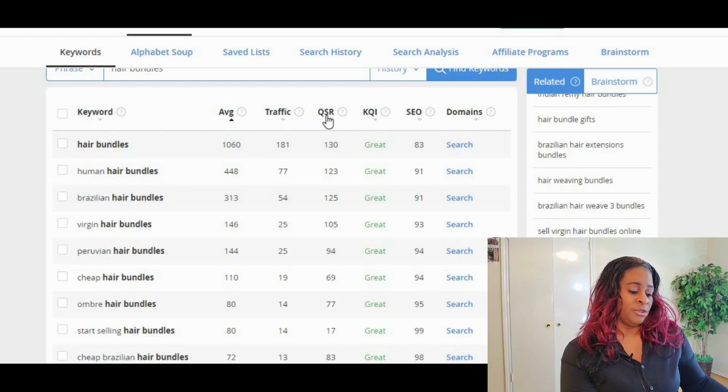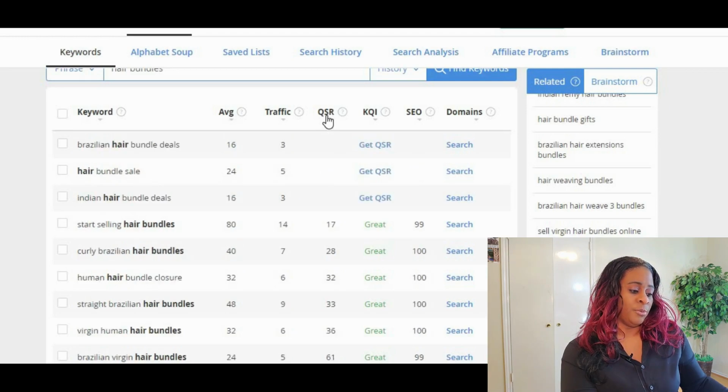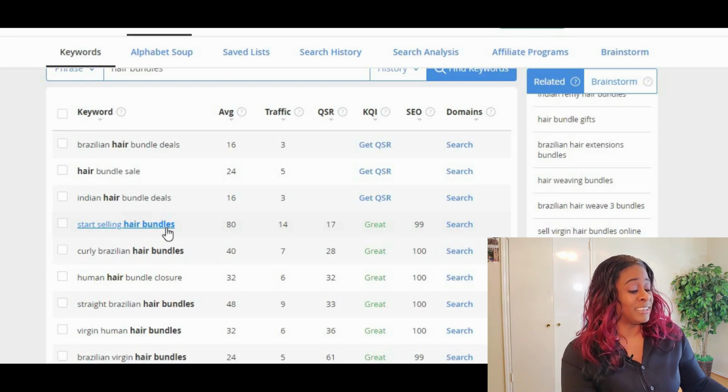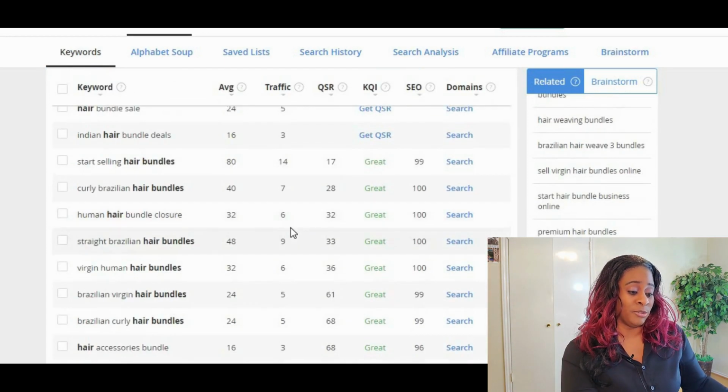Let's see, let's do it in order from QSR. Start selling hair bundles. These are people who are actually looking to sell hair bundles. So they're typing in start selling hair bundles. If you got on the front page of Google with this keyword, potentially 14 people a month, you're only competing with 17 websites, and you got a 99% chance. You got a 99% chance of getting on the front page of Google.